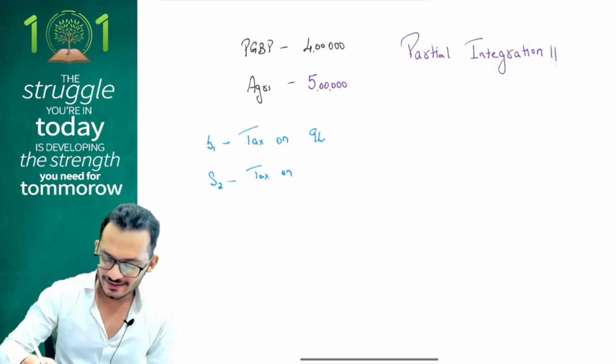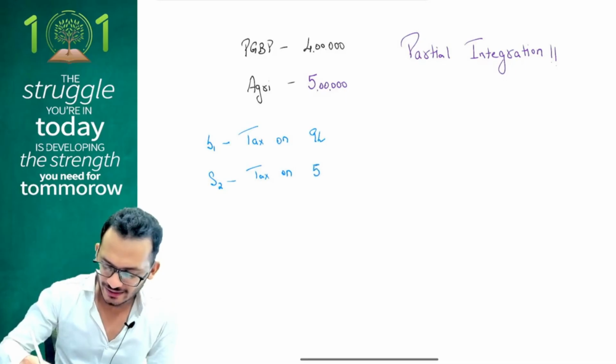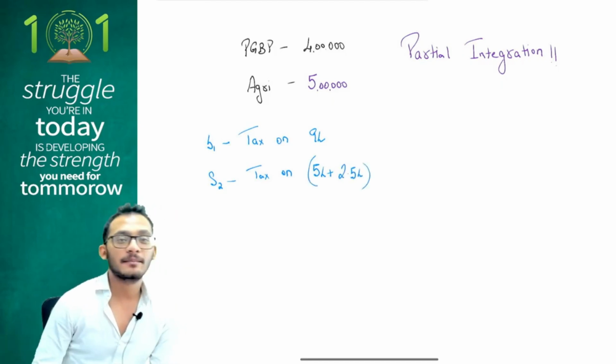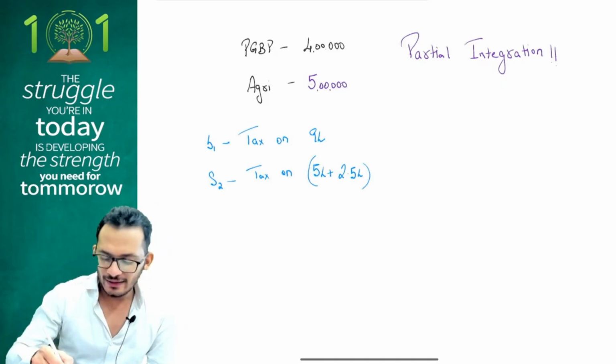Very good. It is tax on 5 lakhs plus 2.5 lakhs. I am basically going to tax agriculture income plus basic exemption limit, and then step 3 is